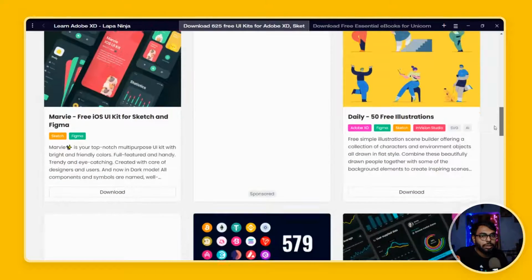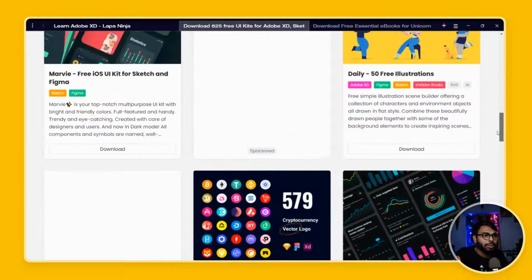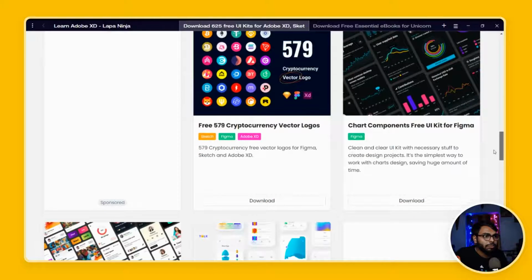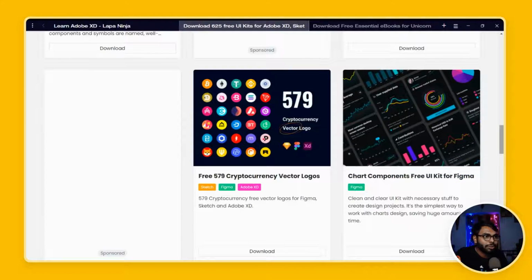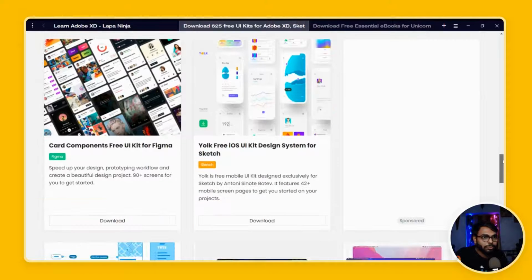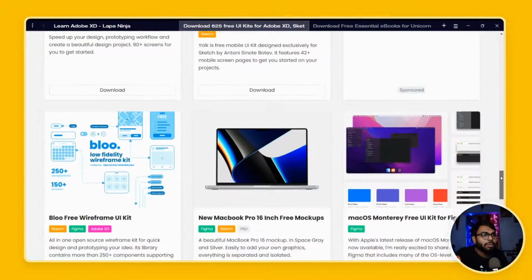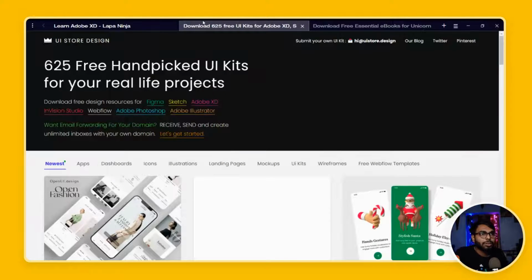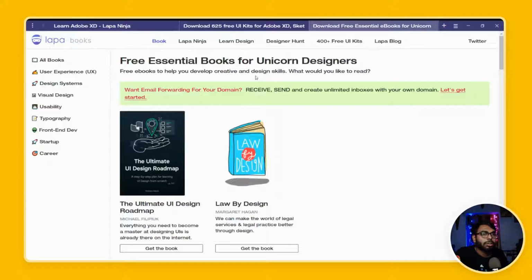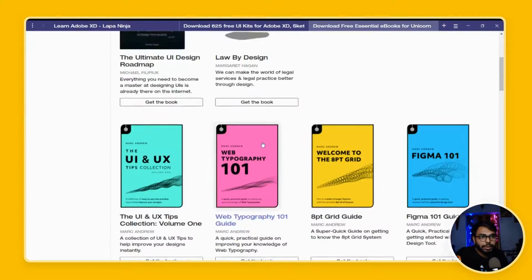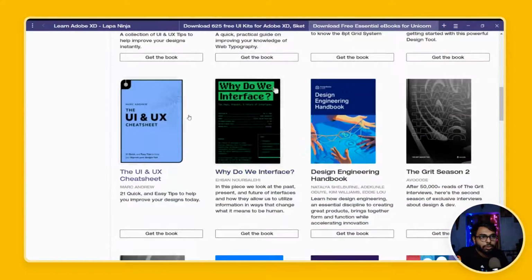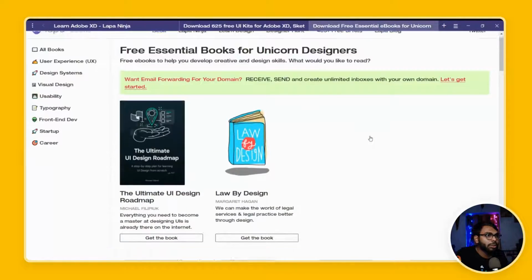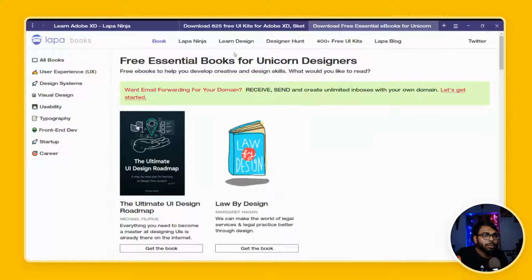As you can see, there are lots of things, to be honest. Free charts and all. I have this free charts. This is great. Yeah, we have a lot of things over here, right? So this was another section. Now let me actually go to the main site. Otherwise, yeah, this is the book section of it, the free books and guides section. So this was the book section, and there should be another section, right?